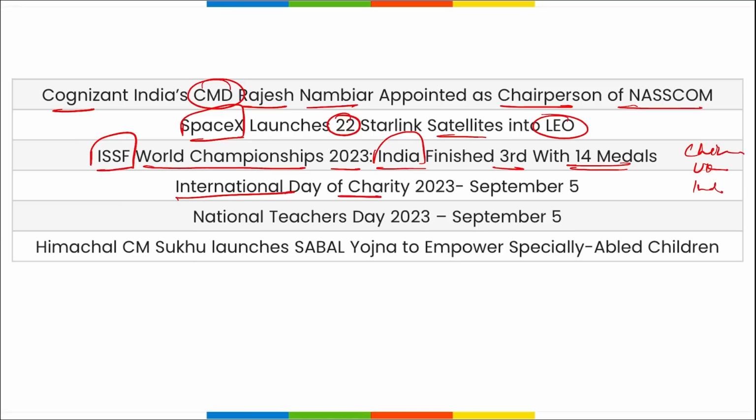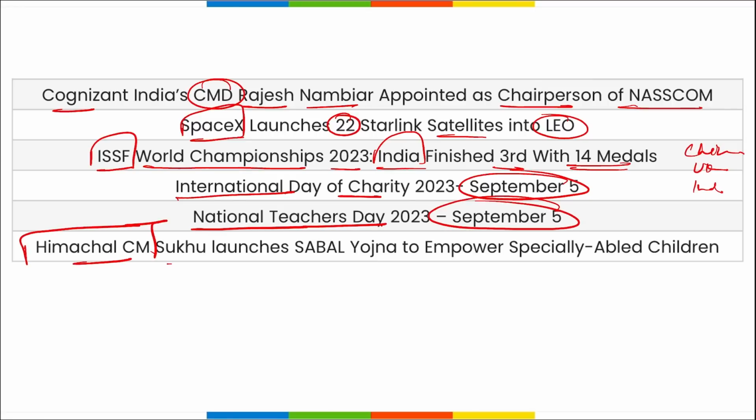Then International Day of Charity is observed on 5th September. National Teachers Day is on 5th of September. Himachal Pradesh Chief Minister Sukhvinder Singh Sukhu has launched Sabal Yojana, and it is to empower specially abled children.